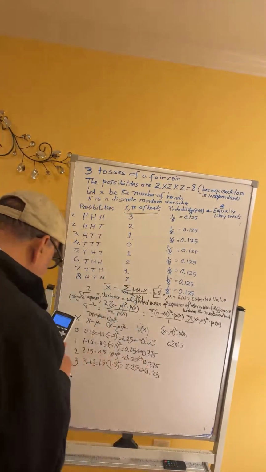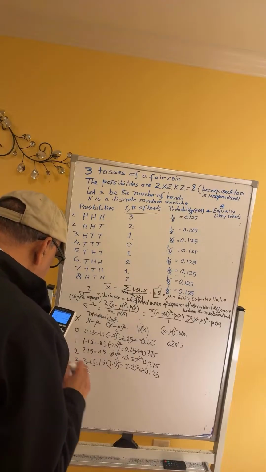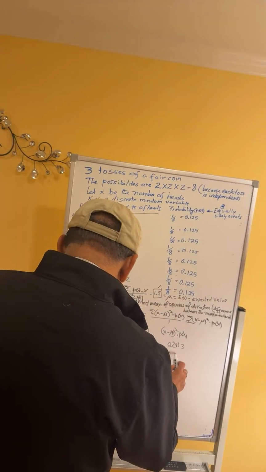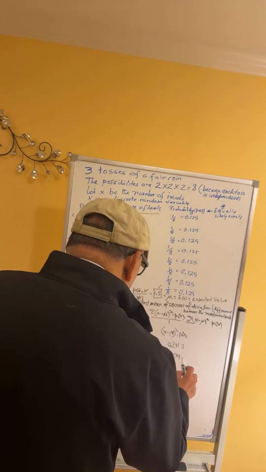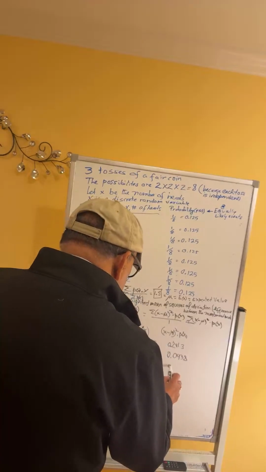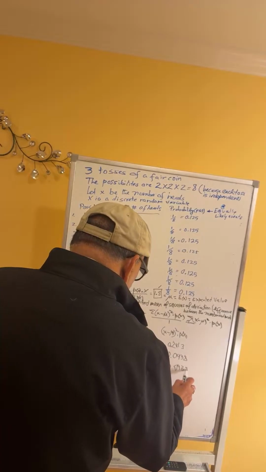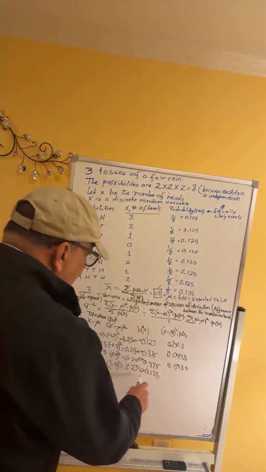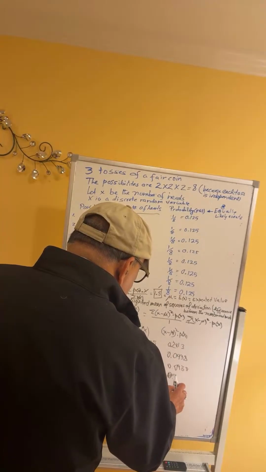Next one is 0.25 times 0.375, and the answer is 0.09375, or you might say 0.0938. Same for the next one, 0.0938, because the multiplication is the same. The last one, 2.25 times 0.125, will be the same as the first entry, 0.2813.